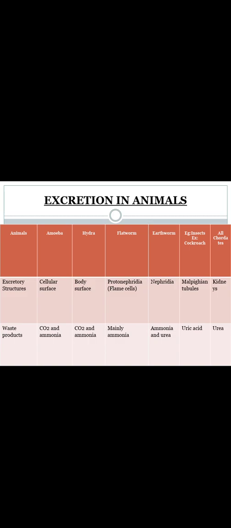And what about all chordates? That is kidneys. Chordates are animals which have a vertebral column. Usually all the vertebrates are categorized under this group. In the chapter diversity in living organisms, you have studied this. So the excretory structure in chordates is kidneys. What is the waste product that is removed? It is urea.